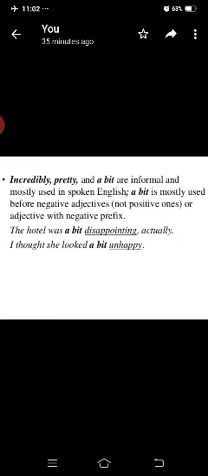Incredibly, pretty, and a bit are informal and mostly used in spoken English. A bit is mostly used before negative adjectives, not positive ones, or adjectives with a negative prefix. The hotel was a bit disappointing. Actually, it means the hotel was not up to the mark of what they expected. So they are using a bit. I thought she looked a bit unhappy.